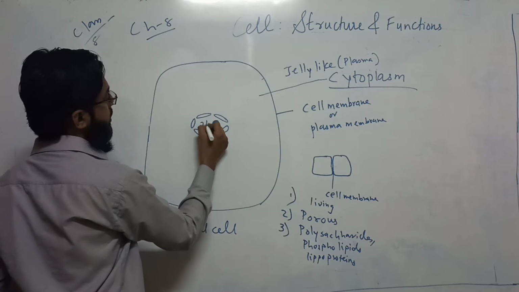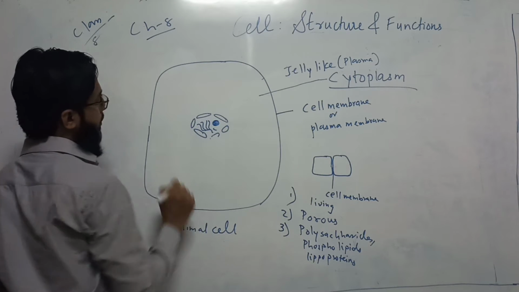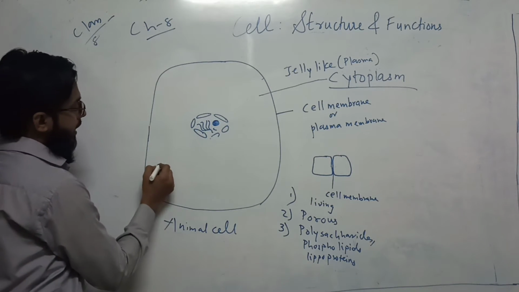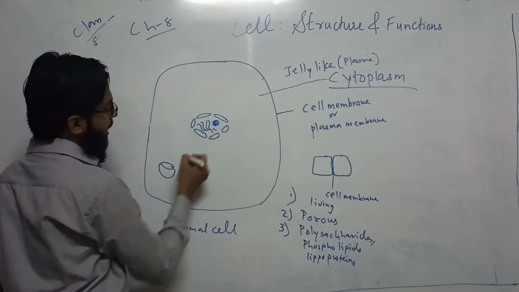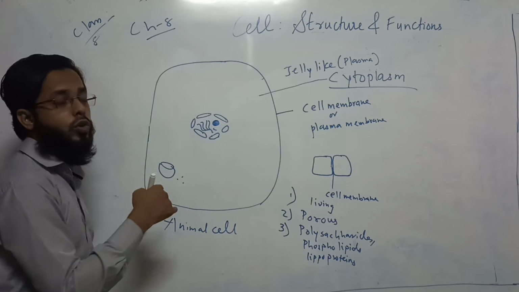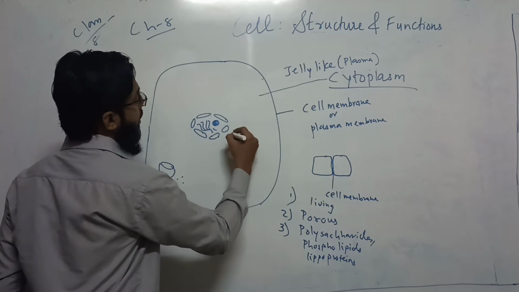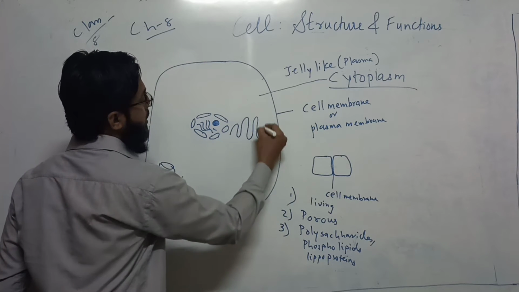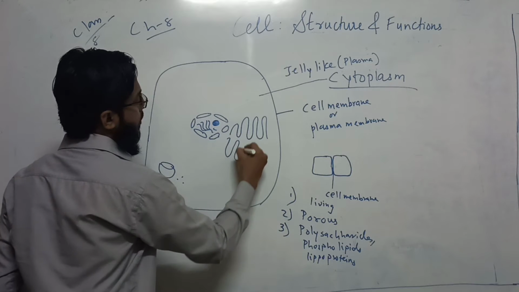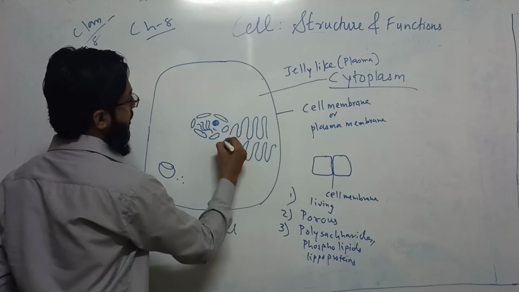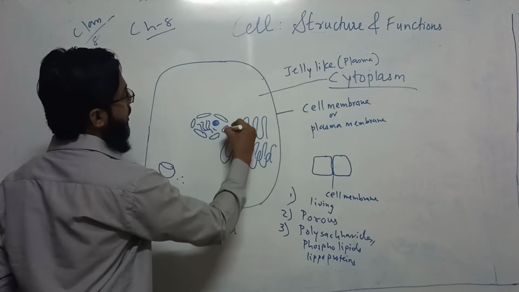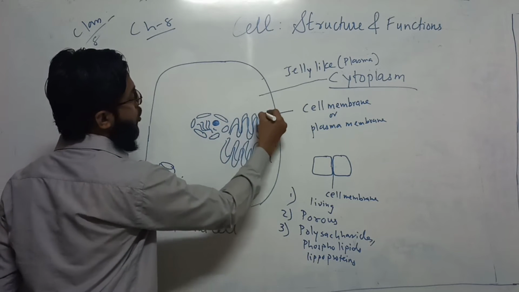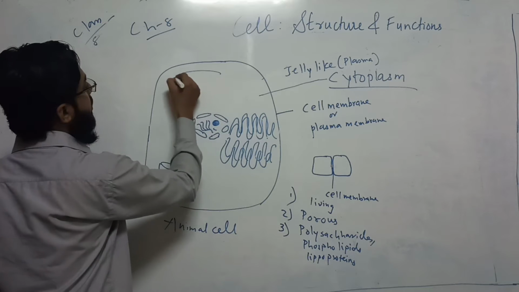We have the nucleus, and in the nucleus we have genetic material. And we have different things: lysosomes, ribosomes. These are cell organelles that you are going to study in 9th and 10th standard. Like we have the endoplasmic reticulum, double membrane. I am just drawing this for knowledge. It is not in your 8th standard, but let me show you what things are present in the cell.